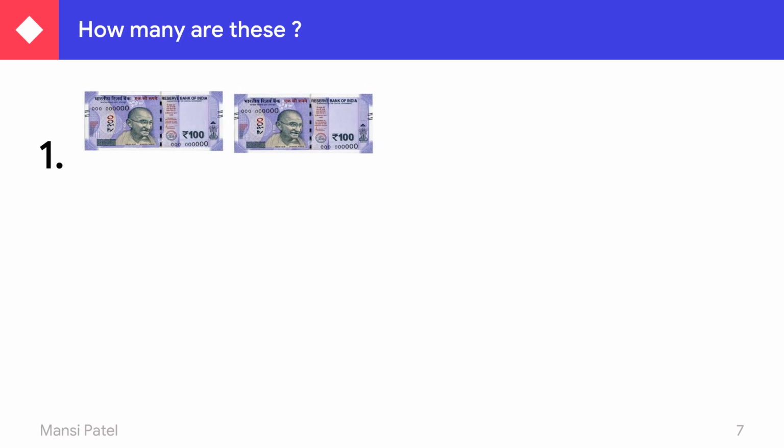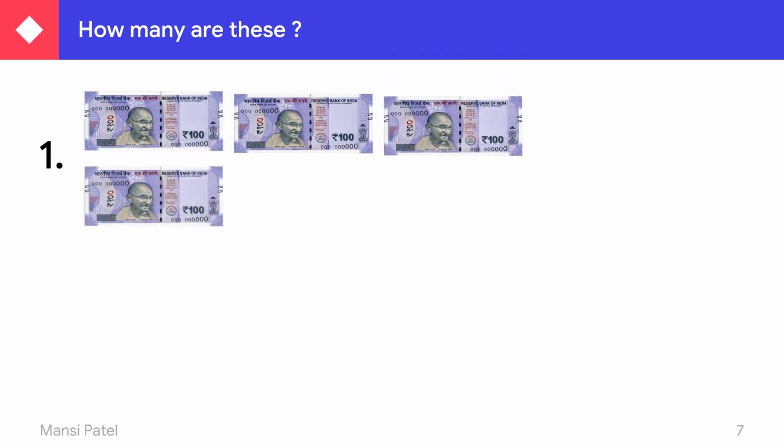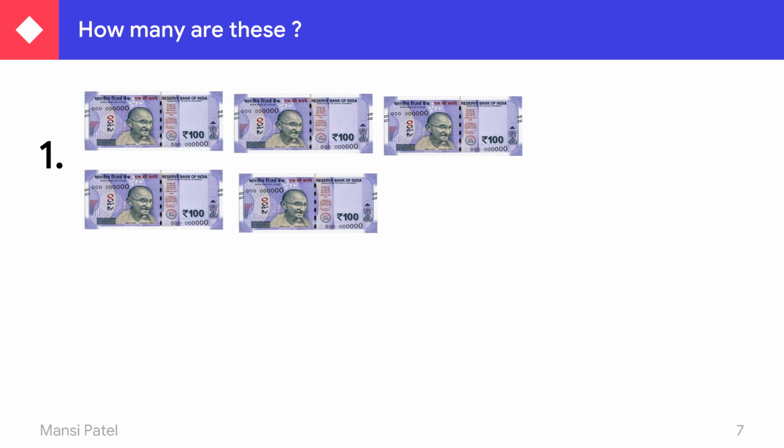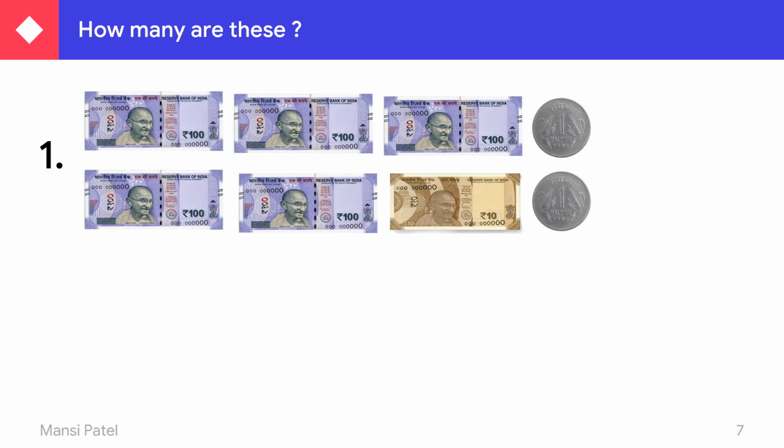Let us see another few examples of how many are these. Number 1. Here I am giving currency notes to you. One note of 100, second note, third note, 4 and 5. Here I am giving the group of 5 notes of 100. Then after 10 and the coins of 1. So see here, how many notes of 100? 1, 2, 3, 4, 5. So you have to write down 5 in the hundreds column.